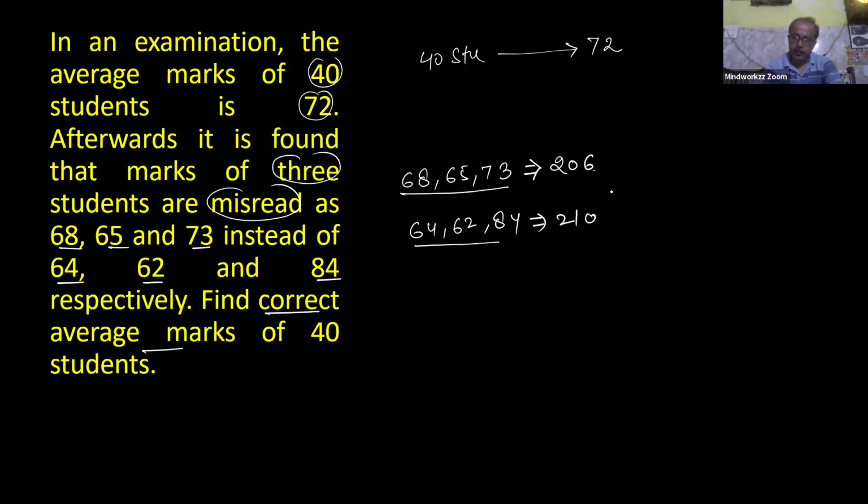It means in the total marks, 4 marks extra, and if you distribute this 4 extra marks in all 40 students, then you get 0.1 extra. So initial average value is given 72. Due to this 0.1 extra, your correct value is 72.1.